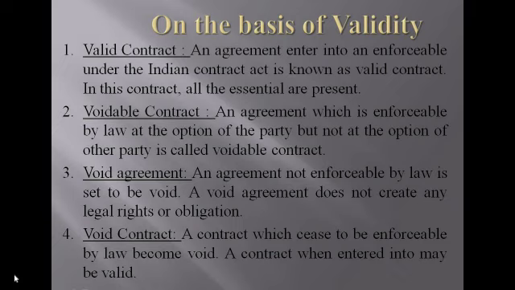Then the contract is void, because hereafter we cannot import any goods from the foreign country. So now the rules are changed, they cannot continue the contract. So the contract becomes a void contract.